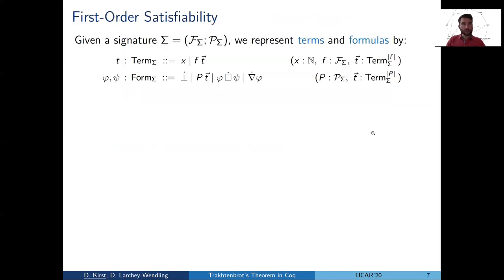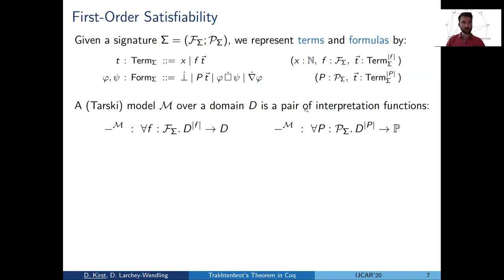Okay, so let's start getting formal. I want to introduce first-order satisfiability, how we represent it in our type theoretical setting. And I don't go much into detail. The only important thing is probably that terms and formulas are represented as inductive types dependent on a signature, which contains the function symbols and the predicate symbols. And then the syntax is defined such that we only have well-defined terms. So function application and predicate application have term vectors of the corresponding arities.